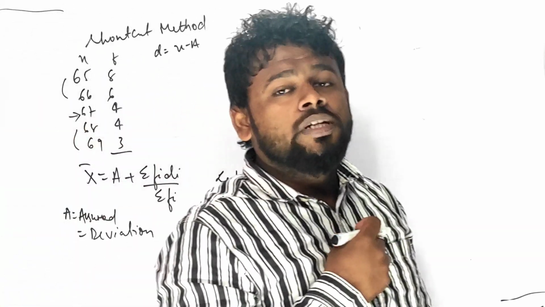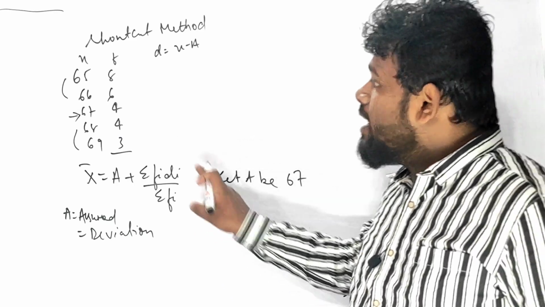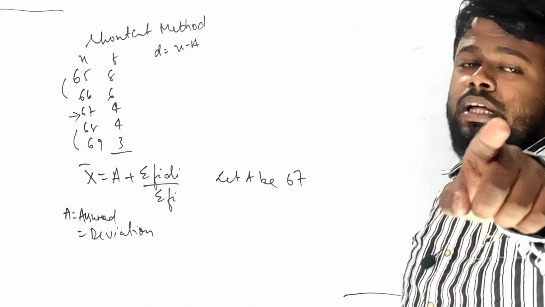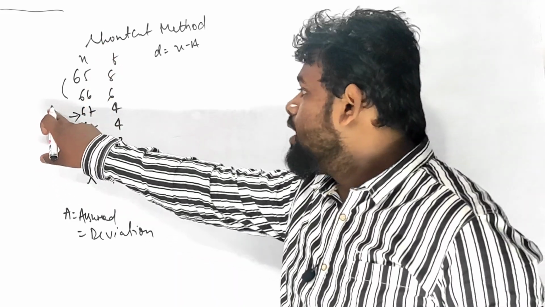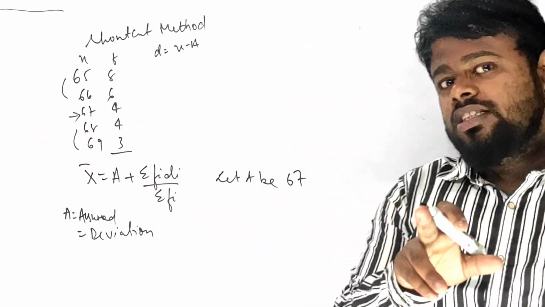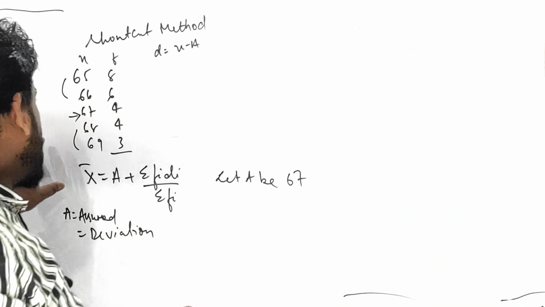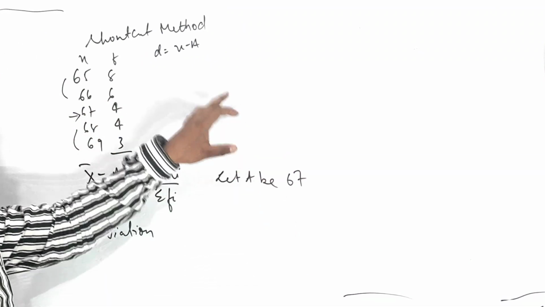And where do you have to take the assumption? There are many kinds of students who generally take a from the frequency. No, do not do that. This is wrong. You have to take a from the x values only, right? So that is all about it, 67 is the answer. Is it clear, my dear students? Then after that, what are you going to do? Let a be 67.